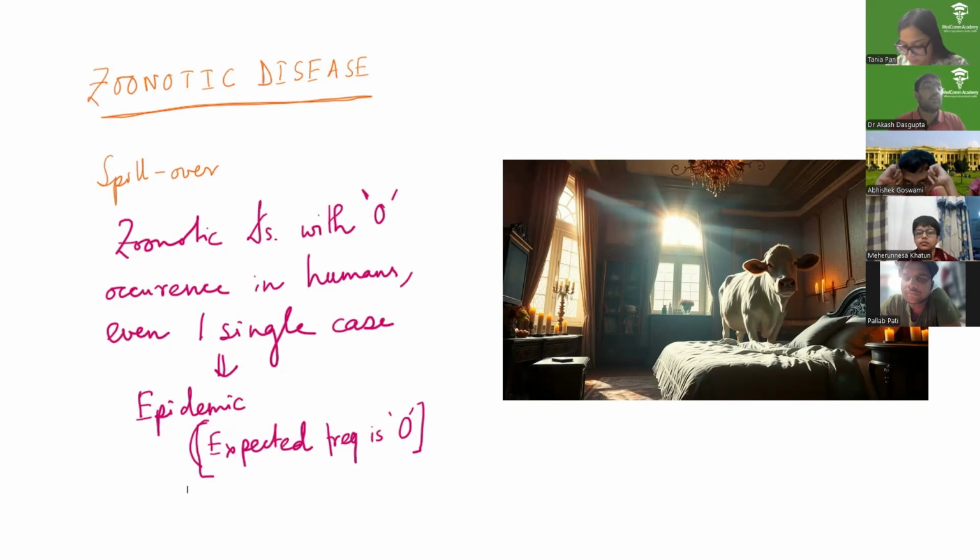Diseases which are only sequestered in animals, the first case, the spillover event, this is called spillover, a disease moving from animals onto humans. So there even a single case can be an epidemic.